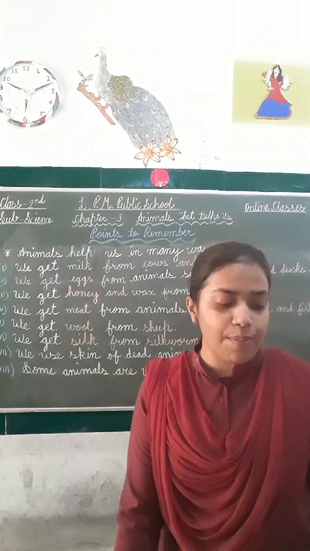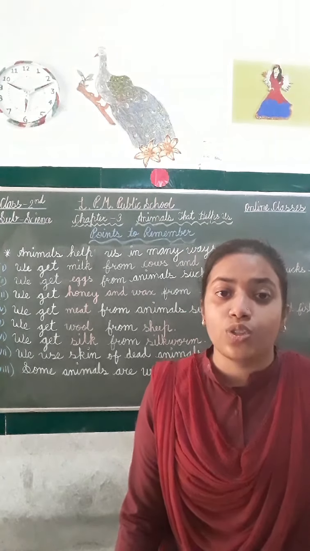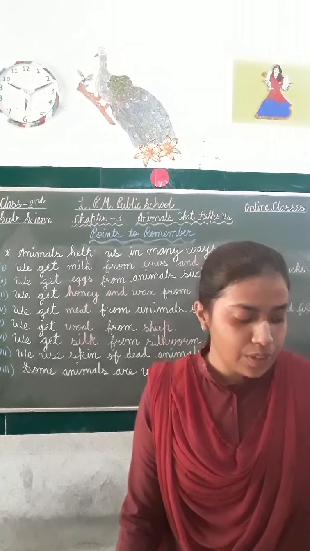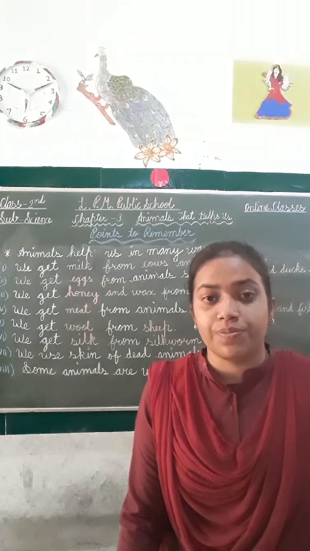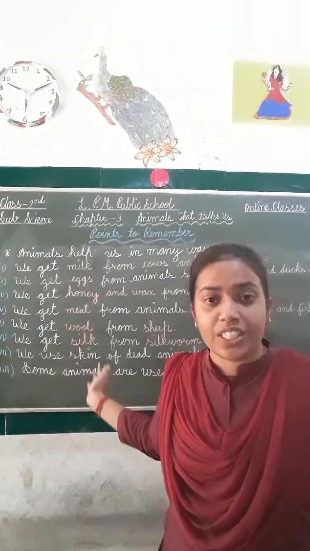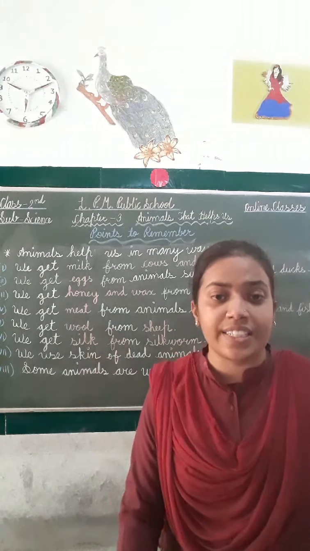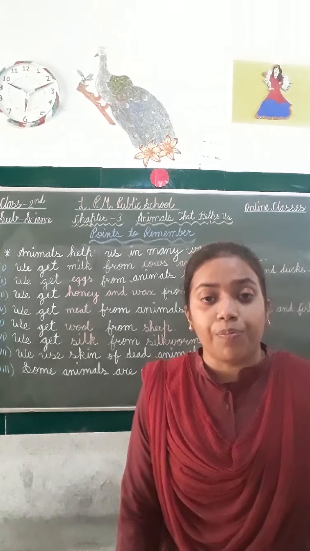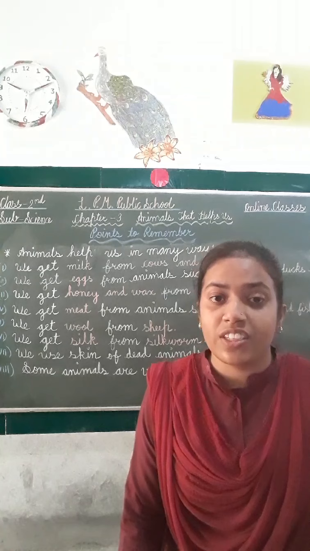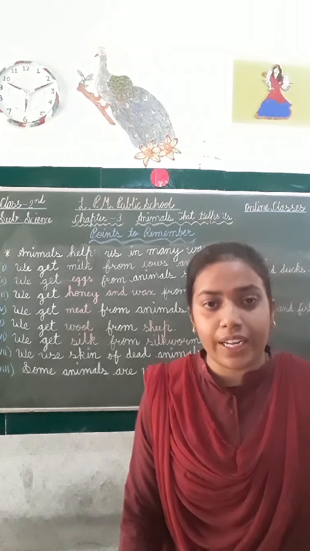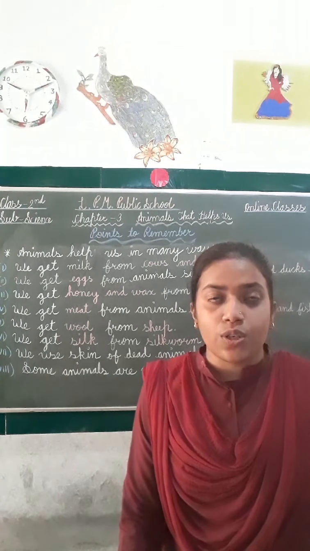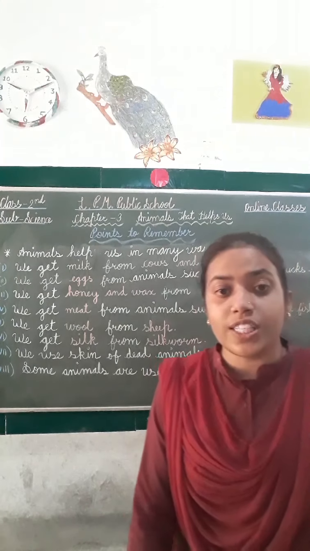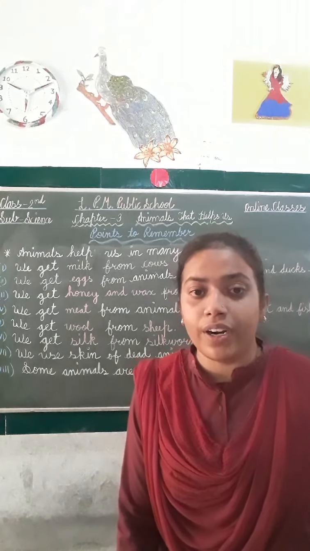And some animals also help us to move from one place to another. Now students, these are the points to remember from this chapter. You have to learn all the points from this chapter. These are very important. Like plants, animals are also useful for us.